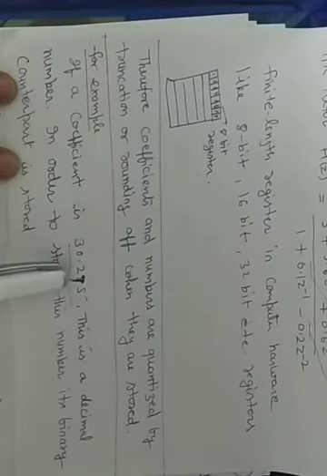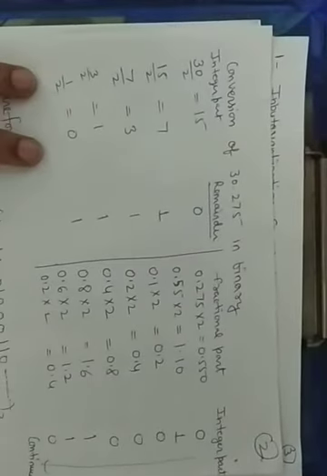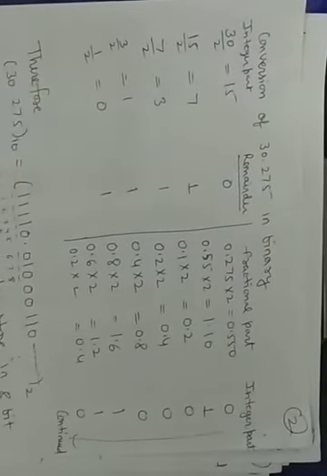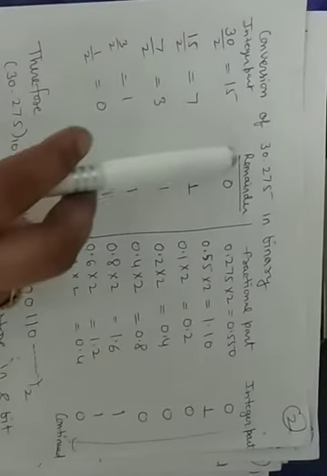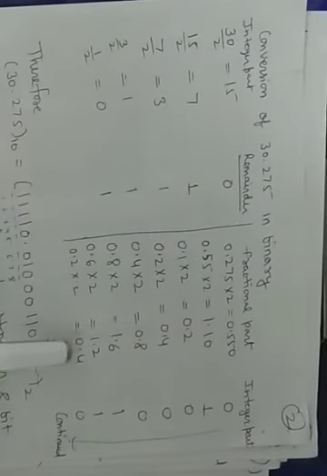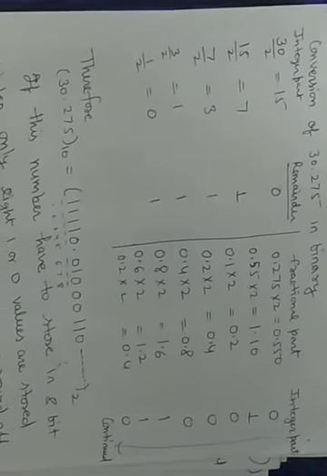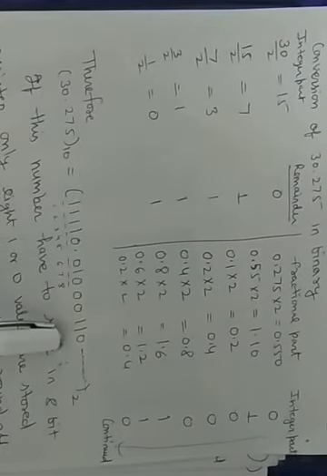Suppose 30.275 is a coefficient which is a decimal value, and when we want to store it into a register, we have to first convert it into its binary counterpart. So this is the overall conversion process of this decimal number 30.275 into its binary one, and we get a long bit stream of 1-0 combination.